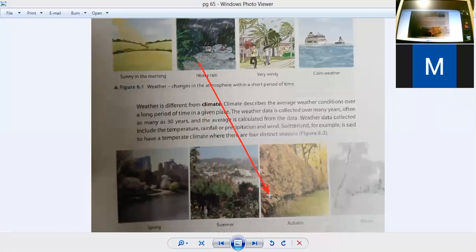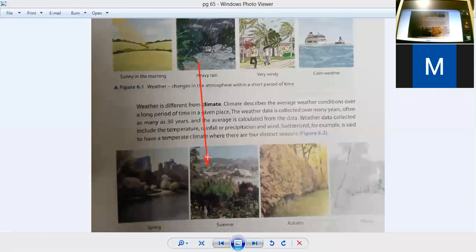Autumn is in between winter and summer, so it's not that hot. In autumn, the leaves of the plants fall to the ground. In winter it is very cold, and in spring new leaves start growing on the trees, so there is greenery. The four seasons show that there is a temperate climate in that area.